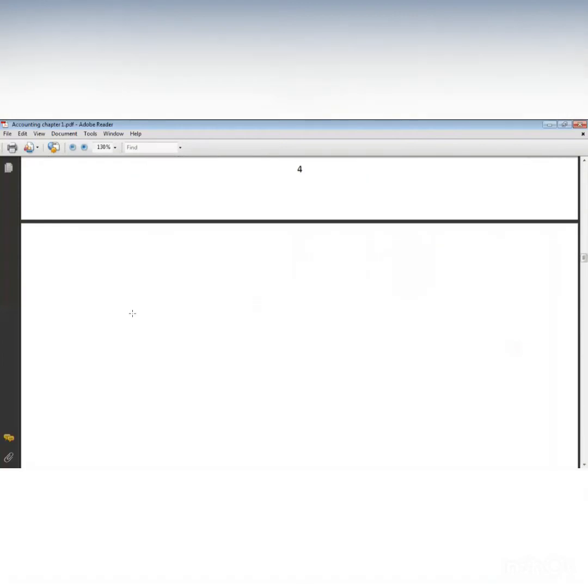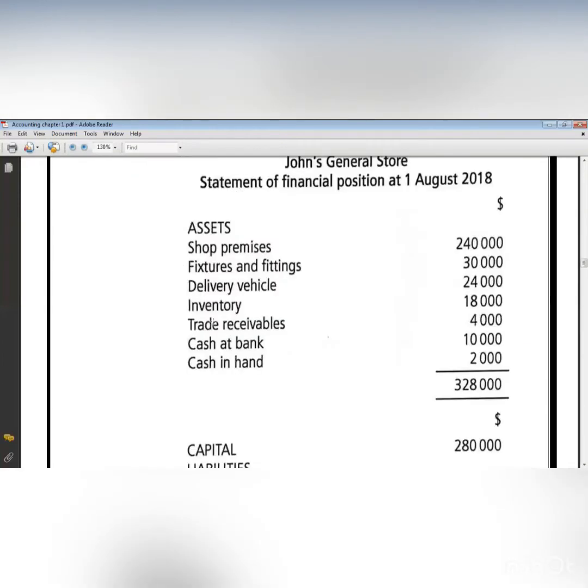You have to notice a very important thing, that it's two columns. One column for the name of the account, and the other column for the dollar values. So all the dollar values should be in this column, and all the names of the accounts should be here. So I will write all the accounts here with their figures.